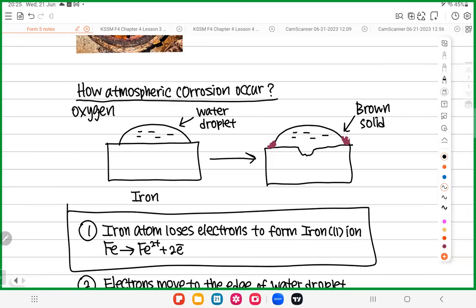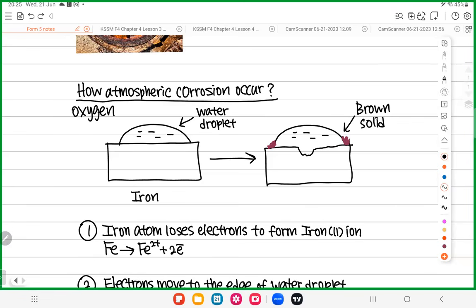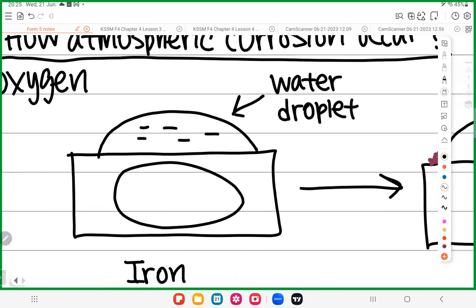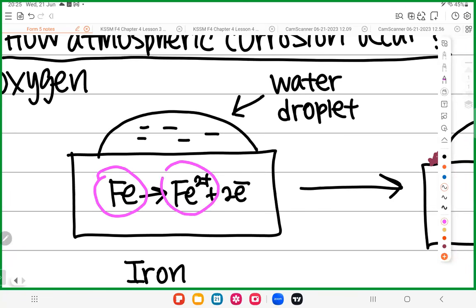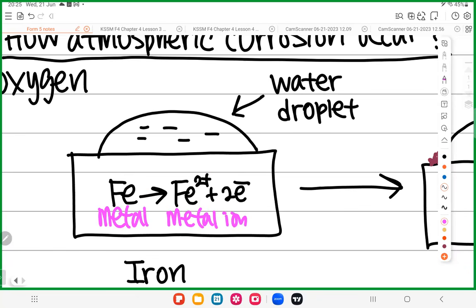Normally, rusting starts in the middle of the iron. So let's say this is the iron bar. Somewhere here in the middle, you can write this: Fe becomes Fe2+ and 2e-. When this process happens, you will see one thing. When iron becomes Fe2+, what happened? Metal becomes metal ion. So we learned earlier today, when metal becomes metal ion, some of the metal will get eaten away. Some of the metal will disappear because corrode means disappear.